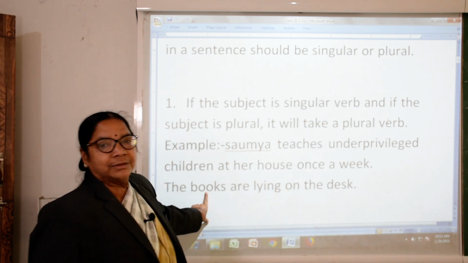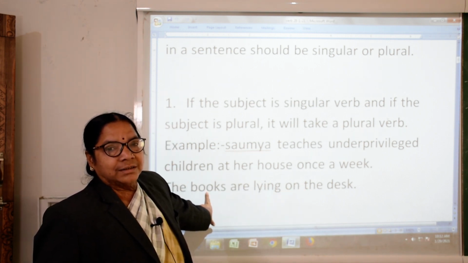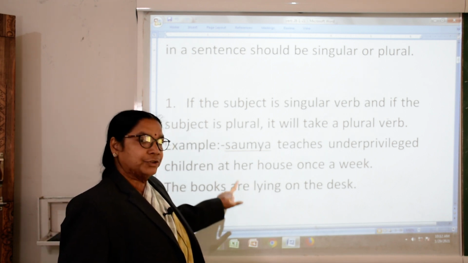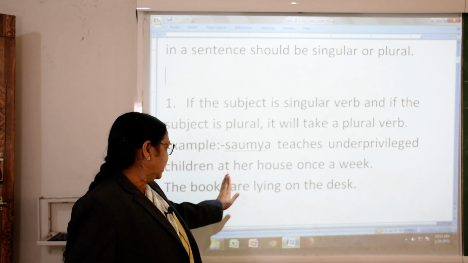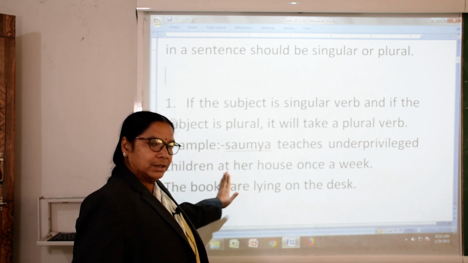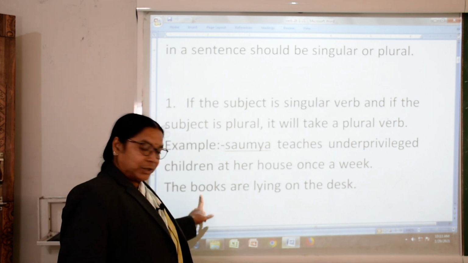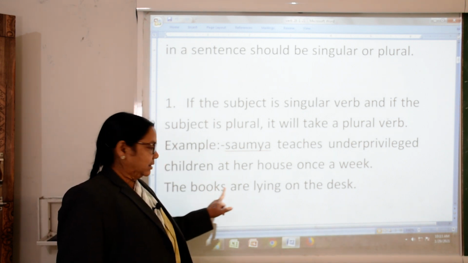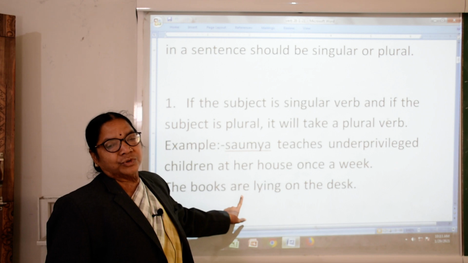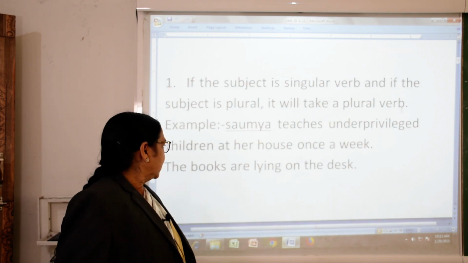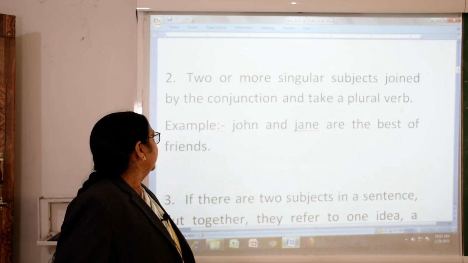The books are plural, and are is also plural. So, we should remember here, if it is only a book, then is will come. Because it is books, then it will be are: books are lying on the desk.